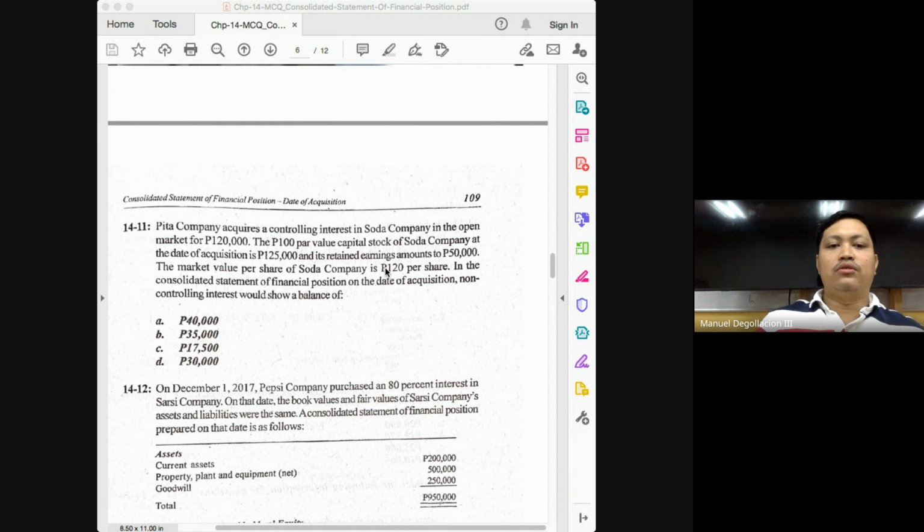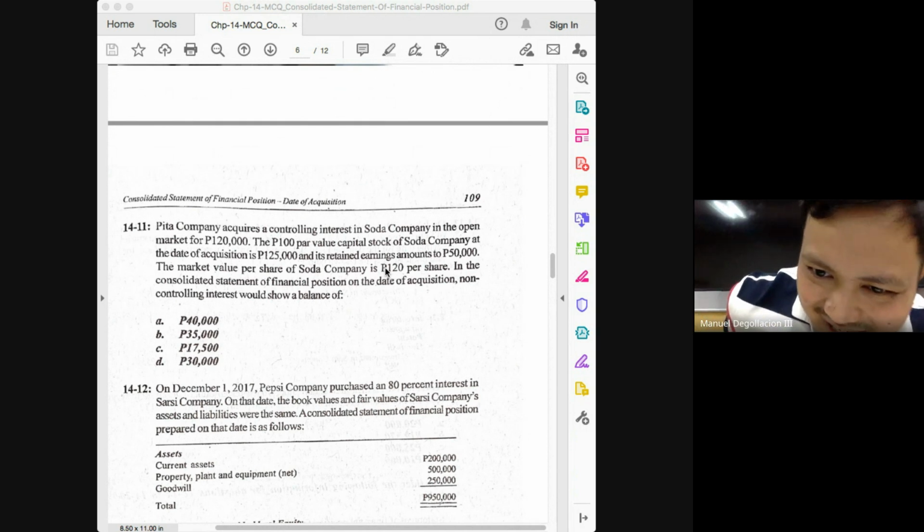Pita Company acquires the controlling interest in Soda Company in the open market for 120,000. The 100 par value capital stock of Soda Company at the date of acquisition is 125,000, and its retained earnings amounts to 50,000. The market value per share of Soda is 120 per share. In the consolidated statement of financial position, the date of acquisition, the NCI would show a balance of. So basically, we are asked for your NCI.